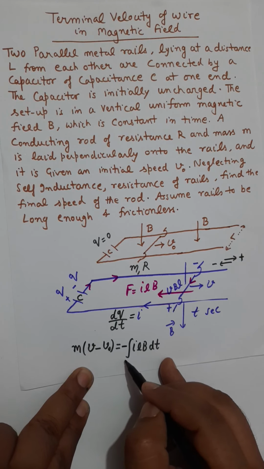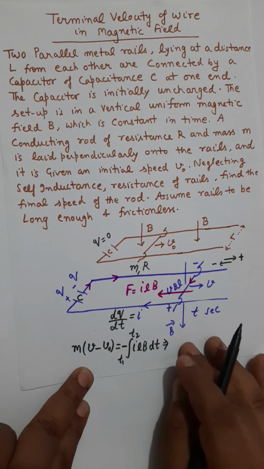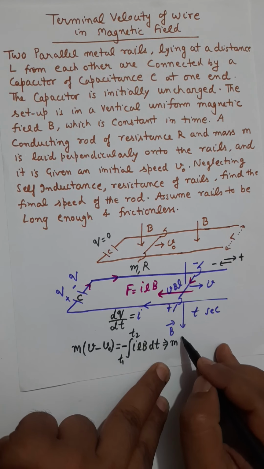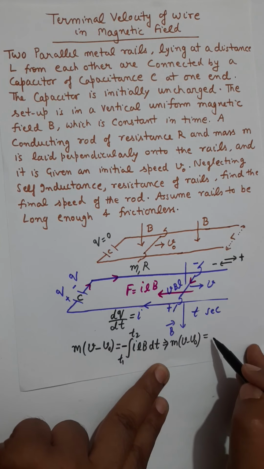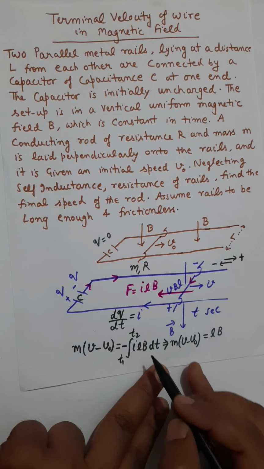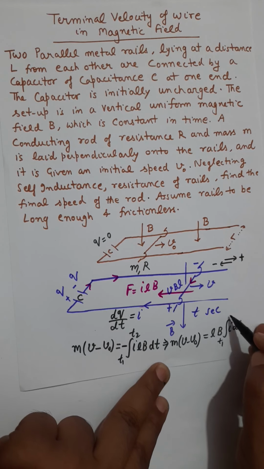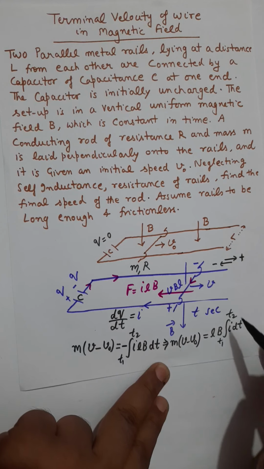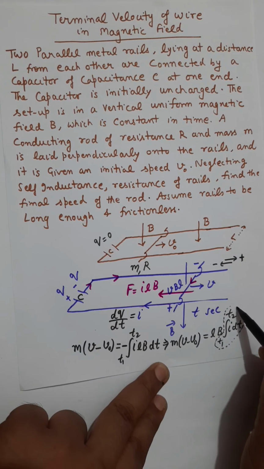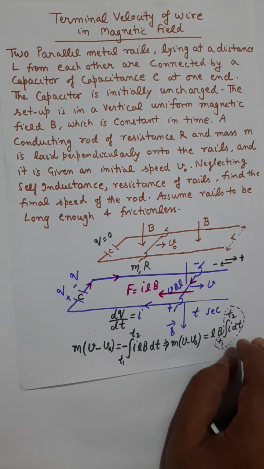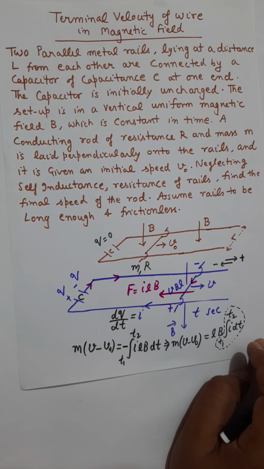Let's say this integration is from time t1 to time t2. Now if you simplify this result, m(v minus v naught) equals L into B, as a constant parameter, is outside, and then it will be integration of I dt only between the limits t1 to t2, and this integration of I dt between the limits t1 to t2 is actually the amount of charge that flows in the circuit. Integration I dt becomes amount of charge,